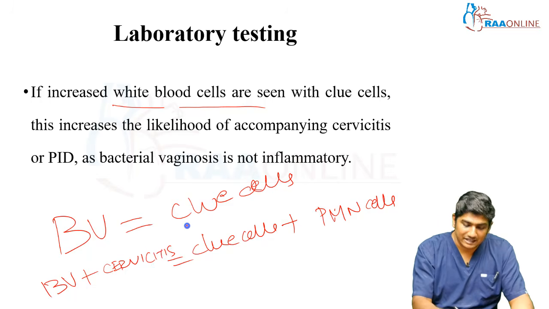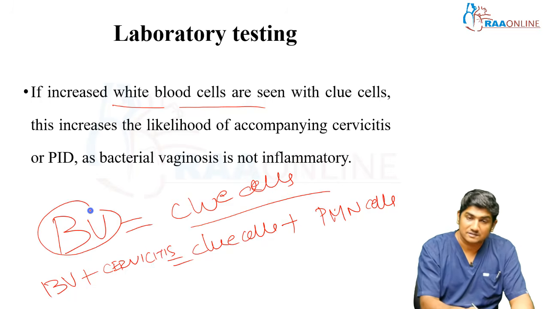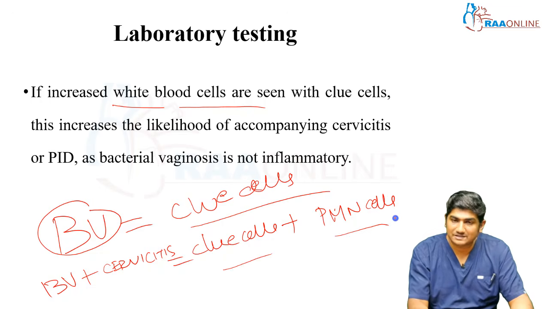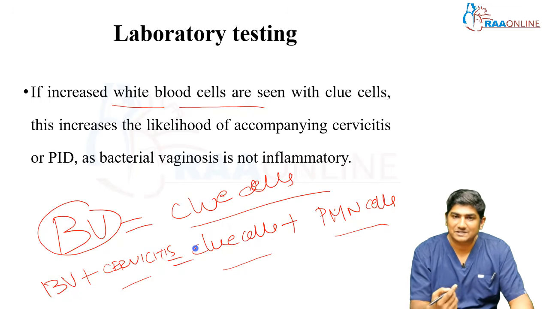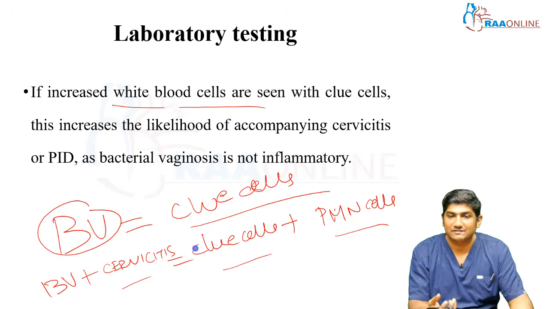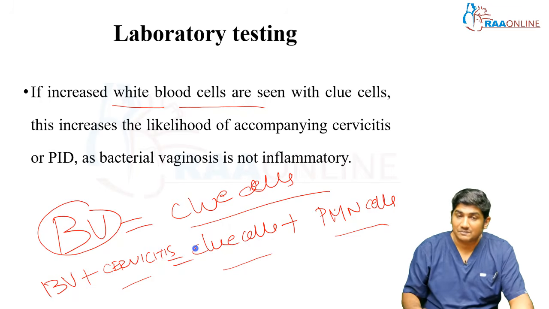So only clue cells, bacterial vaginosis. Clue cells with WBCs, it's bacterial vaginosis plus cervicitis. Whenever you speak about cervicitis, there is an inflammation associated with it, and it can go for ascending inflammation. That is indirect evidence that you're dealing with pelvic inflammatory disease.